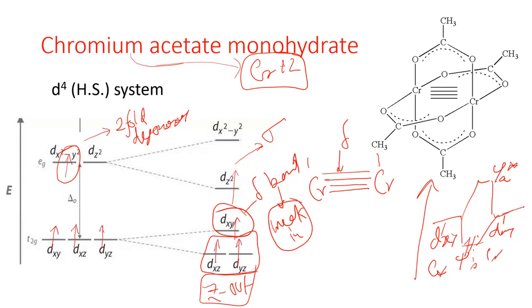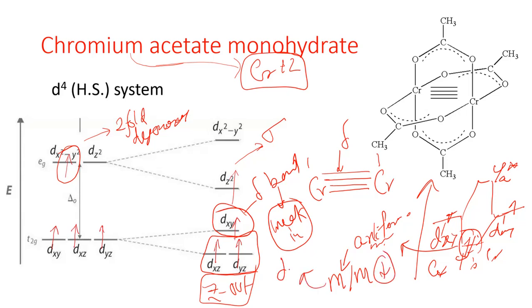Now they can be coupled to give an anti-ferromagnetic type of coupling, and hence the total magnetic moment would be decreased and it can be considered as diamagnetic at room temperature.